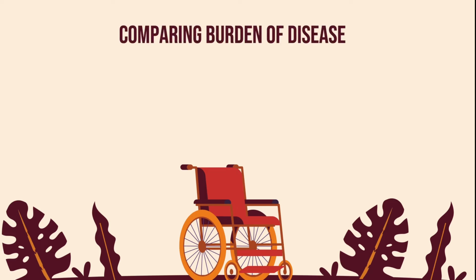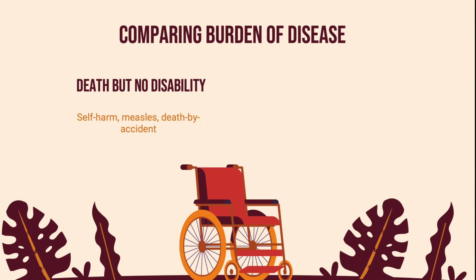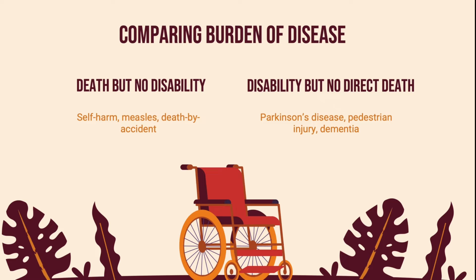There are cases where individuals may face death but have no disability. Examples of these cases include self-harm, measles, or death by accident. There are also cases where individuals acquire a disability but do not face direct death. Examples of these cases include Parkinson's disease, pedestrian injuries, and dementia. In both these cases, individuals are deprived of their full health, except that cases of disability without death may be overlooked. Luckily, DALYs account for both types of cases.